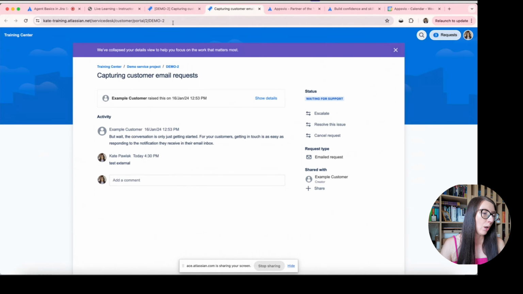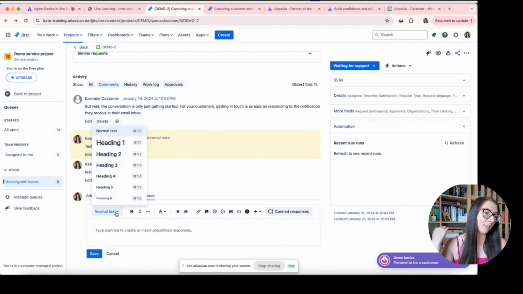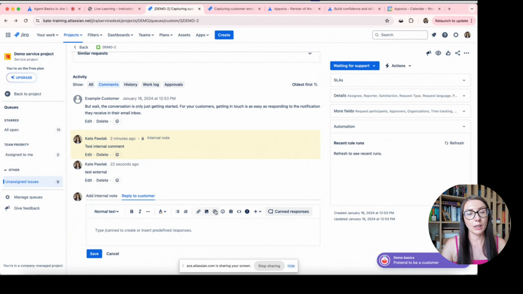In comments, we have the same formatting options which you know from creating issues, from the description field, for example. So you can change text style, you can use some format options, but here we have one more option. We have a new feature which is called canned responses.